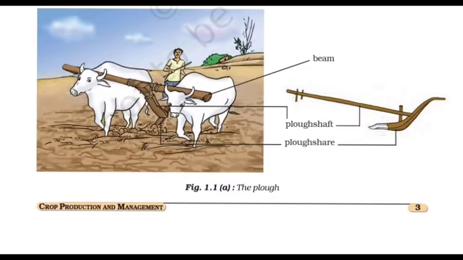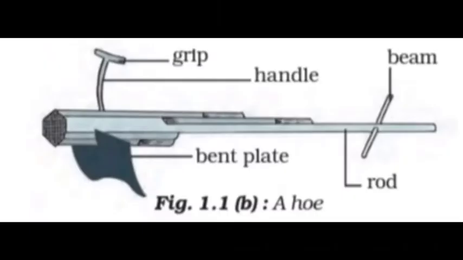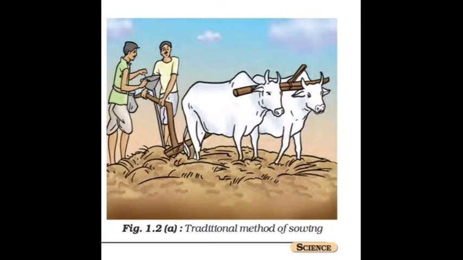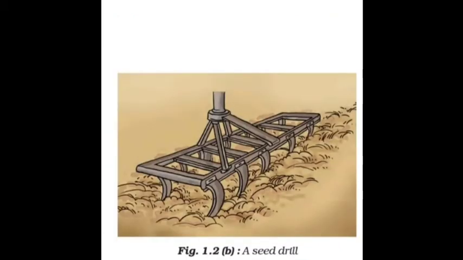In this lecture, we have seen the different types of agriculture tools. These are the traditional tools for ploughing: the plough shaft and plough share. Here is another thing, a hoe, which we use for removing weeds, that is, unwanted plants. Here is the modern technique, the cultivator. Nowadays ploughing is done by a tractor-driven cultivator. It saves labor and time. Here is sowing: the traditional method of sowing which farmers used in our past. Now this is the modern method, the seed drill, which we use. Thank you everyone.